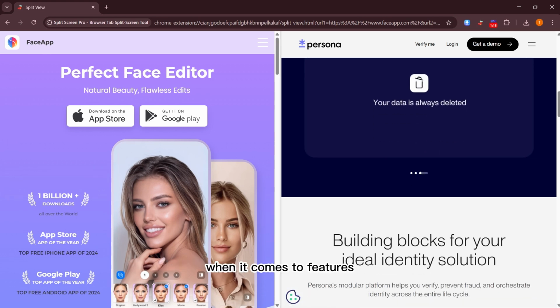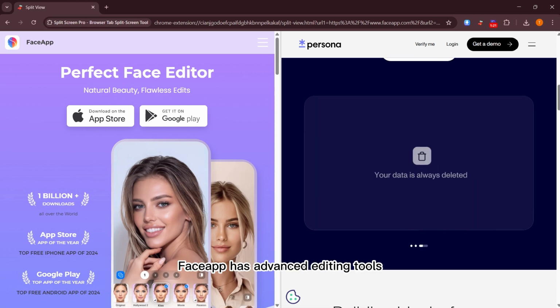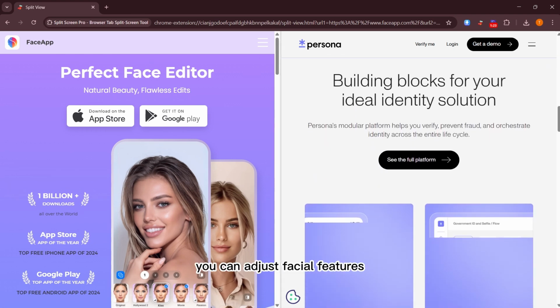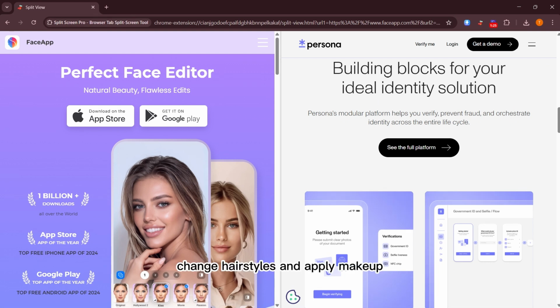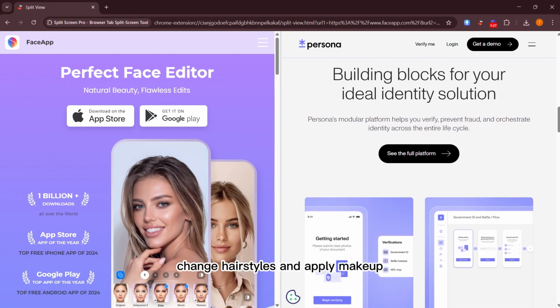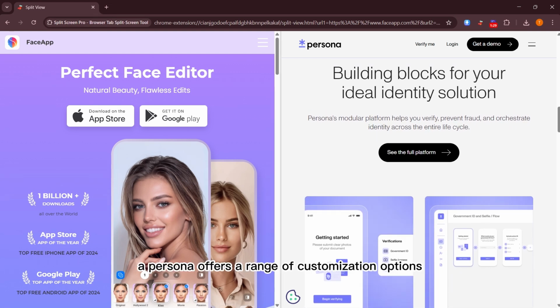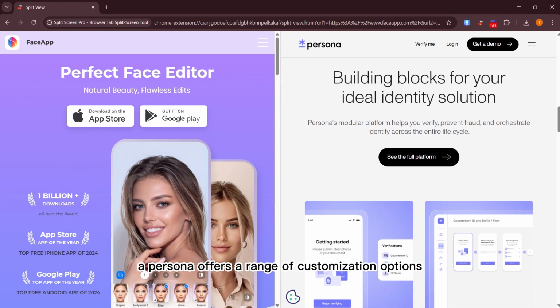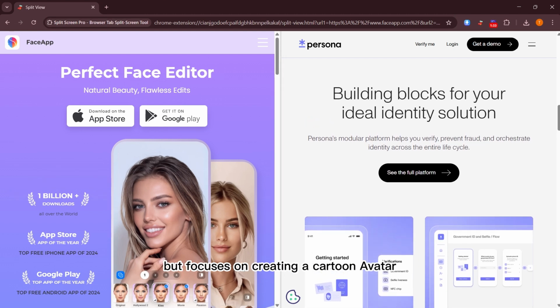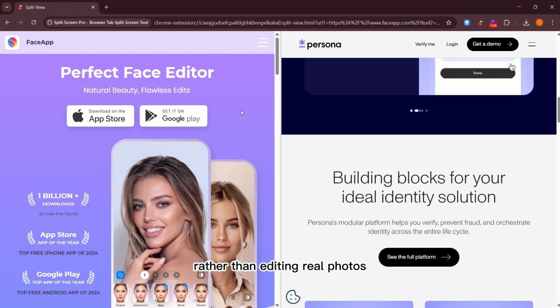When it comes to features, FaceApp has advanced editing tools. You can adjust facial features, change hairstyles, and apply makeup. Persona offers a range of customization options but focuses on creating a cartoon avatar rather than editing real photos.